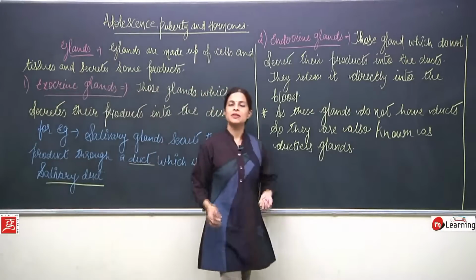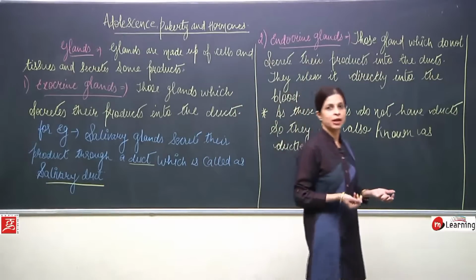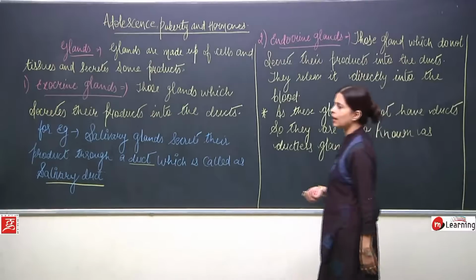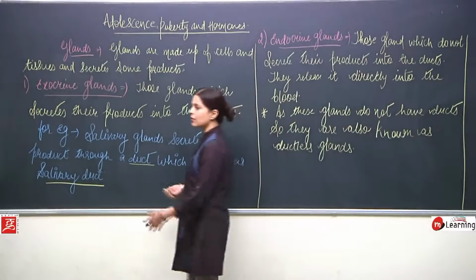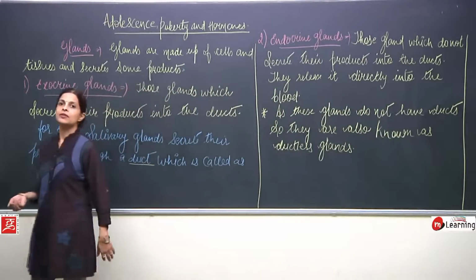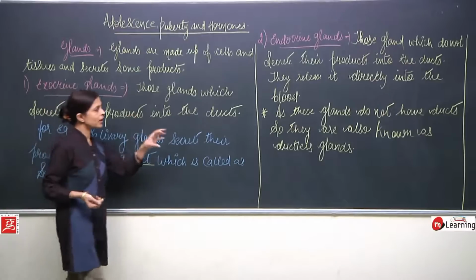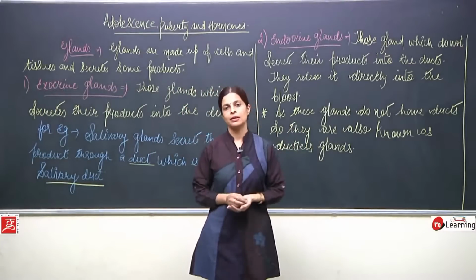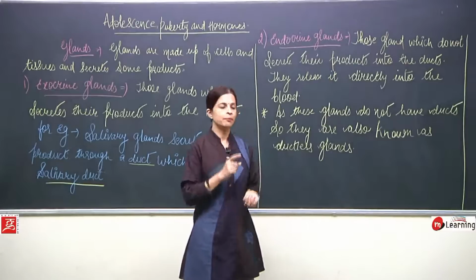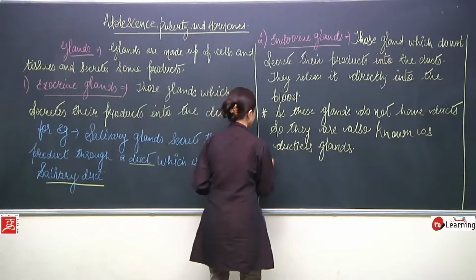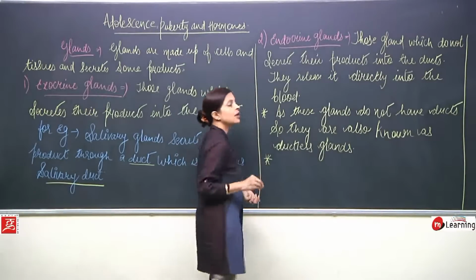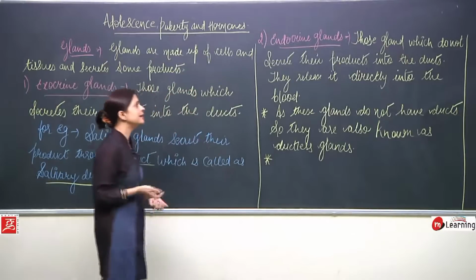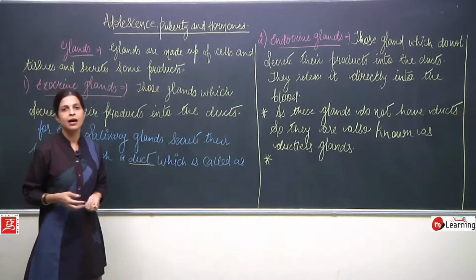So my circulatory system, or even the blood is a part of the circulatory system, isn't it? So with the flow of the blood, or we can say by the circulatory system, these products reach the different organs. Okay, now very important point. I'm saying they release a product. So the chemicals which are secreted by endocrine glands are known as hormones.